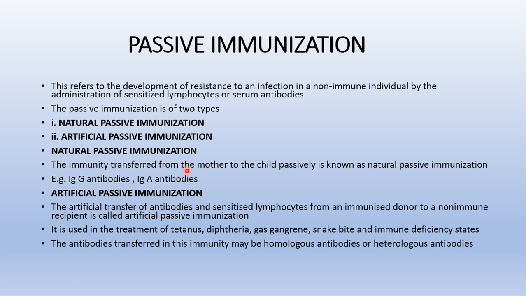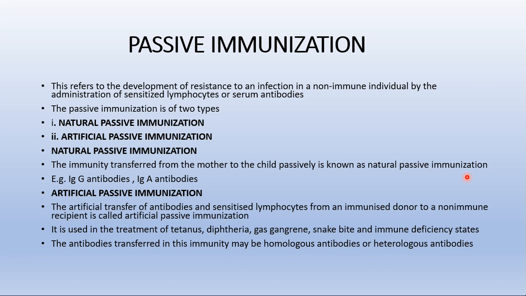Here it refers to the development of resistance to an infection in a non-immune individual. How does it occur? Naturally, so there is no involvement of anyone. The immunity transfer from mother to child passively is known as natural passive immunization.